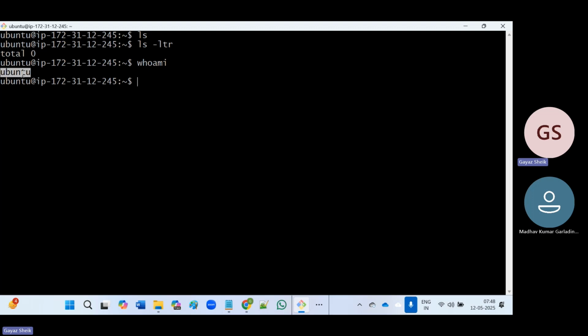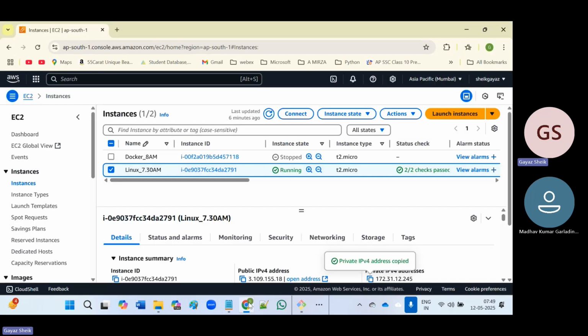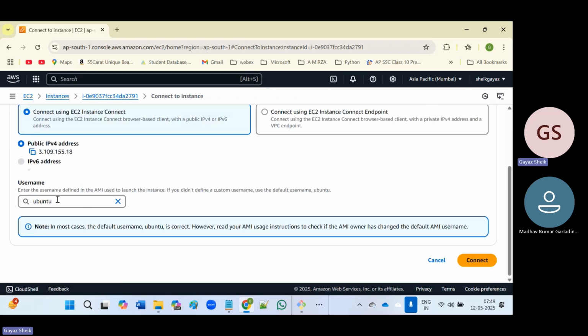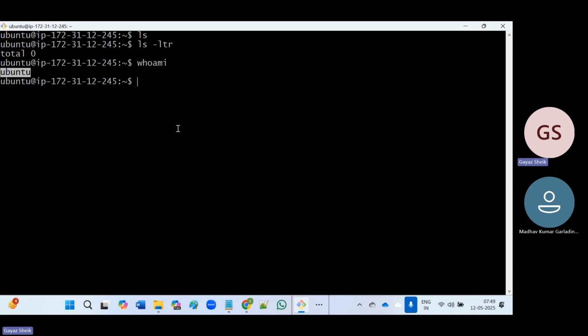So why is it the Ubuntu user? If you remember, while logging in to our server, the default user for our instance is the Ubuntu user. So while logging in, the default user we get is Ubuntu. That is the reason why, when we execute the whoami command, we get Ubuntu, which means whatever commands we execute will be executed with the Ubuntu user.